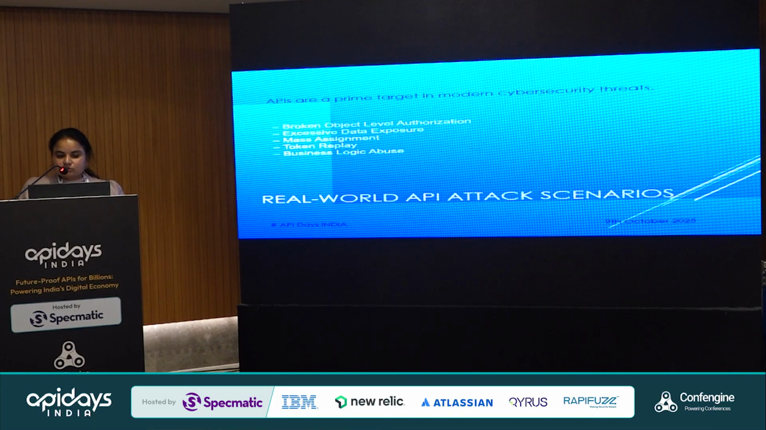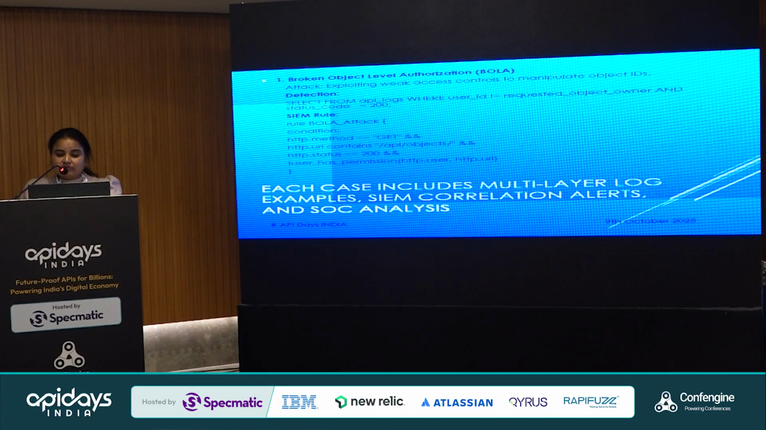So I'm moving to the next one, and I'll go one by one. This is BOLA. Here we'll see each case scenario, multi-layered examples, and how we can defend against it. It happens basically by exploiting weak access controls, and the main target is to steal the object. Attackers try to reach objects based on the IDs they have, and the main thing is how ownership is mapped to the data.